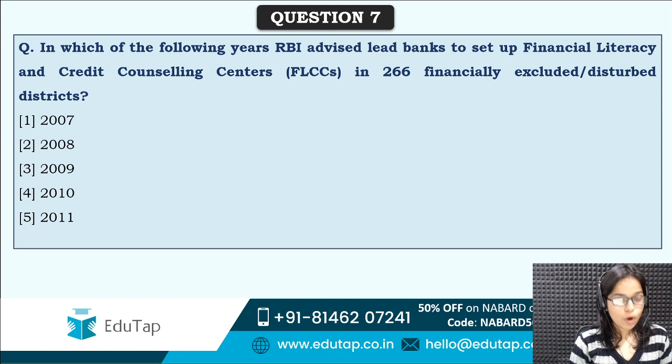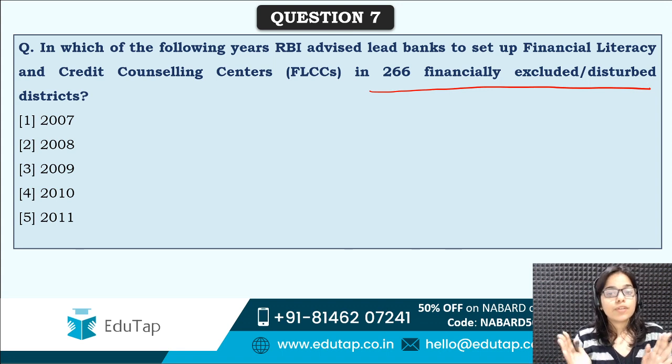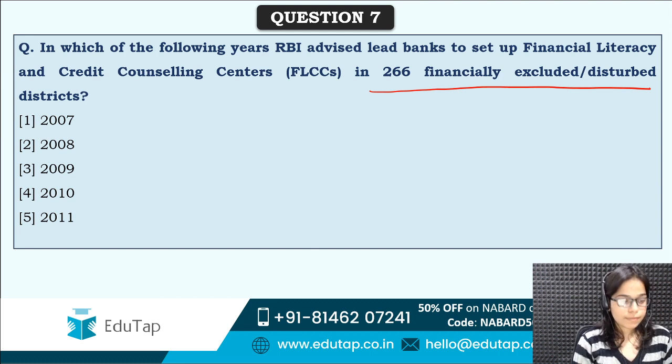Next is, in which of the following years RBI advised lead banks to set up financial literacy and credit counseling centers in 266 financially excluded or disturbed districts? Tell me, in which particular year RBI advised lead banks to set up these centers?